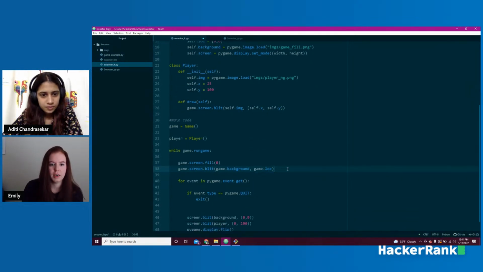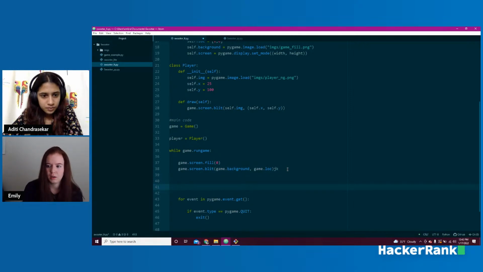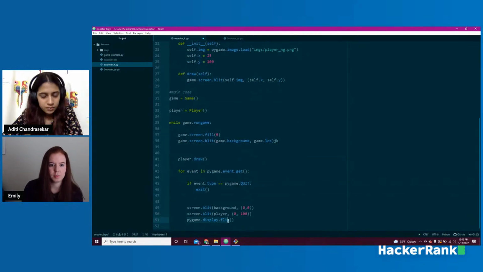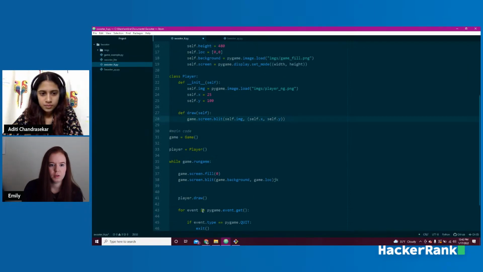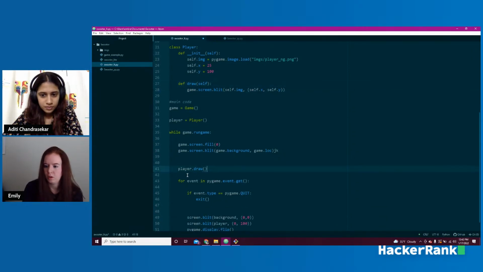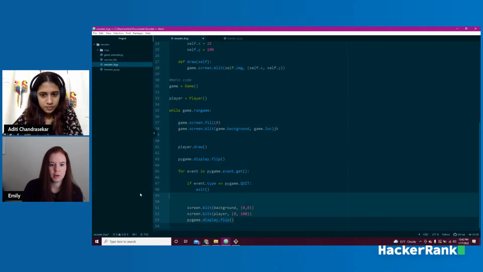We're going to go ahead then and add our screen elements. And we'll say player.draw, which is the screen.blit.player we just built up here. So now it'll run this function without us having to write out all this code. It'll just do this piece. And then we can have the screen update, pygame.display.blit, just like we had before. And then we'll have our event handler after that.